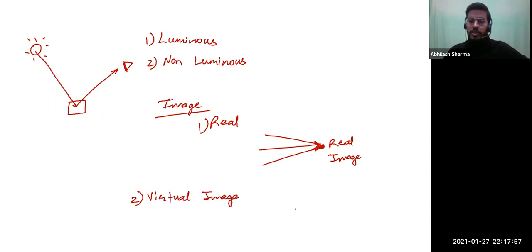In a virtual image, the rays are actually not meeting, but they appear to be meeting. Now, how does that happen? So imagine that some of the rays are coming like this. Two rays I'm drawing, and your eye is here. You're observing from this side.